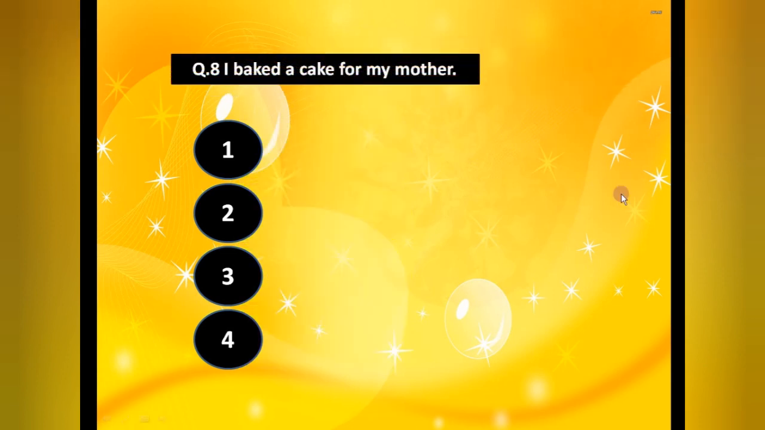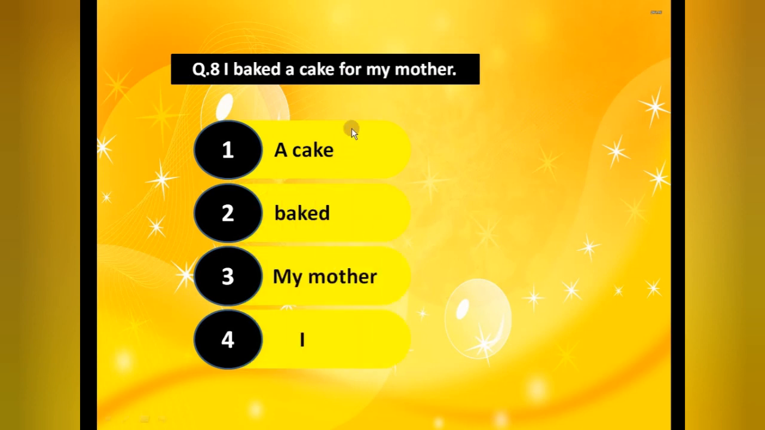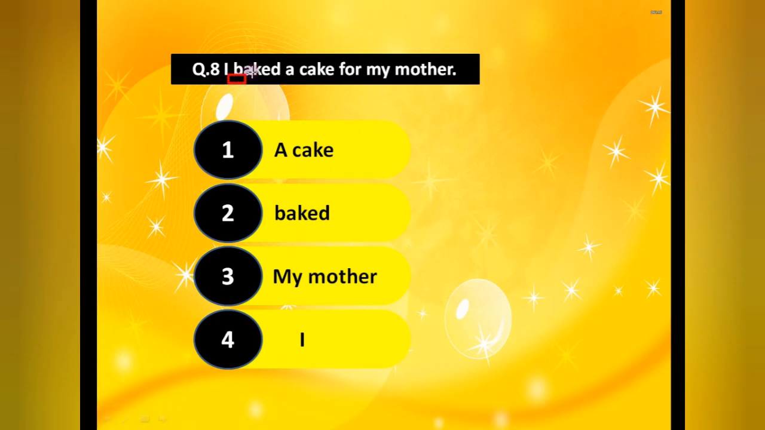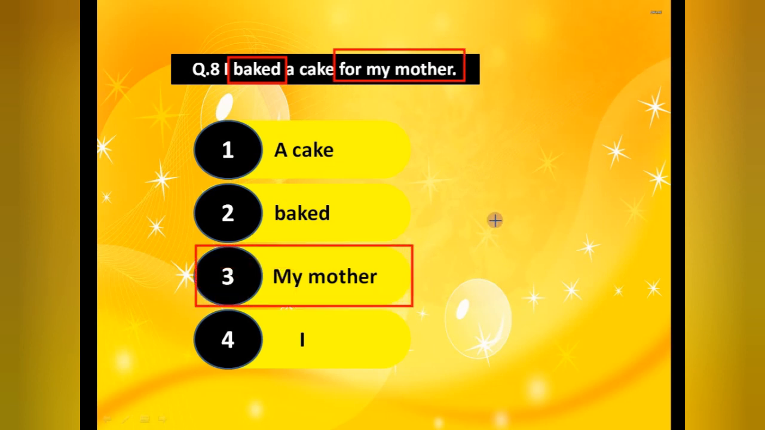Understood? I baked a cake for my mother. So first of all identify the verb. The verb will be baked. After this we have to find the object. So the verb is baked. Now see, I baked what? A cake. So what is this? We have the direct object, but we have to identify the indirect one. I baked a cake for whom? For my mother. So my mother is your indirect object.